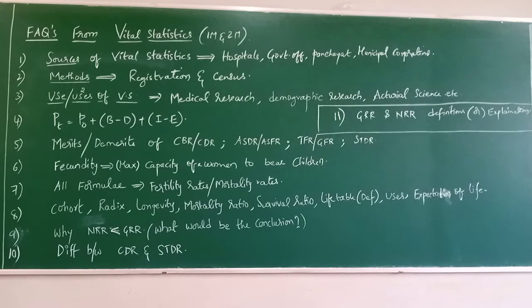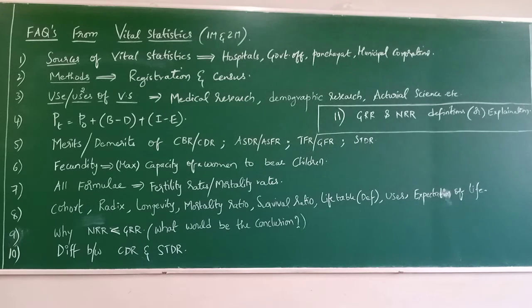Calculating is very simple. P naught will be given directly, all the terms will be given directly in the numericals: the previous census year population, plus births minus deaths plus immigrants minus emigrants. All these things will be given in the question. You just need to calculate the current population at a time t. That's it, using this formula. This is used for measurement of population. That is question number 4. I hope all the first 4 questions are clear.